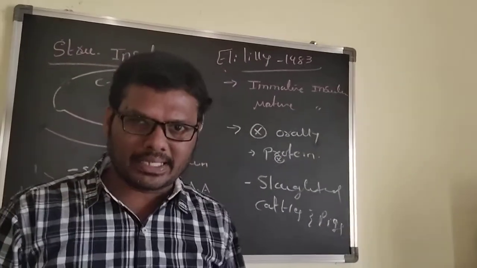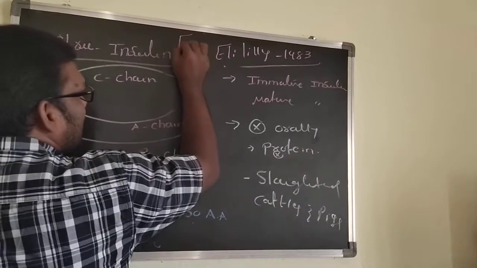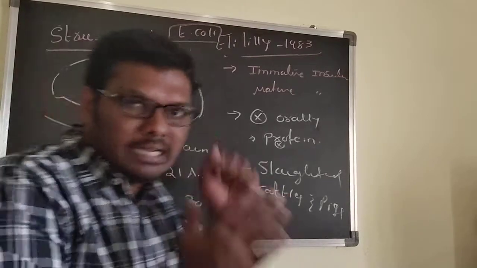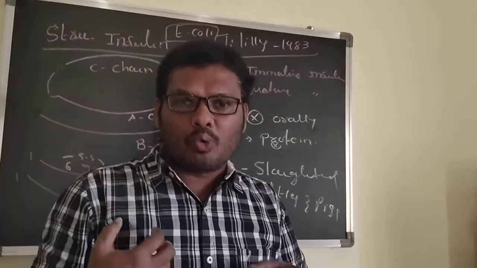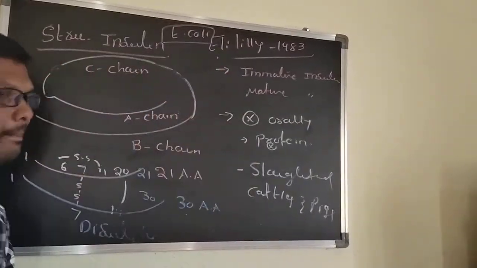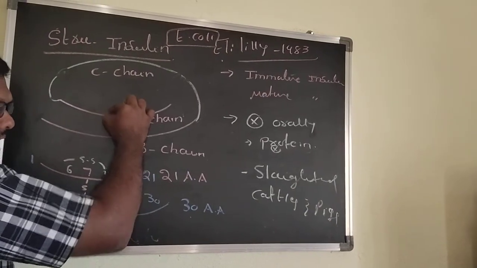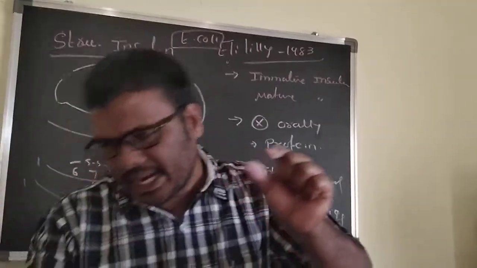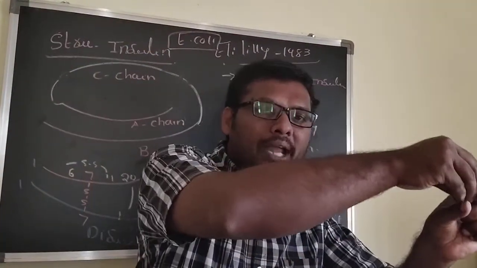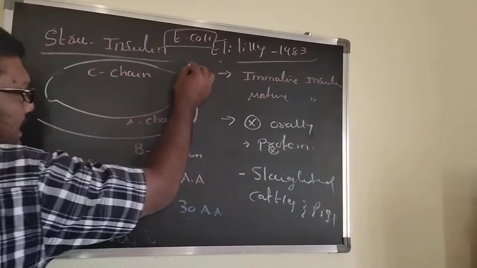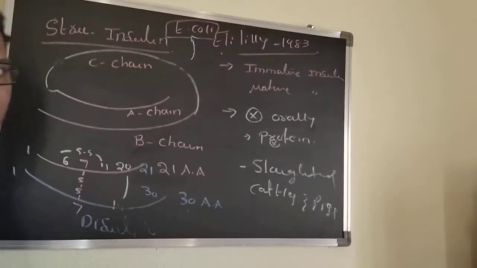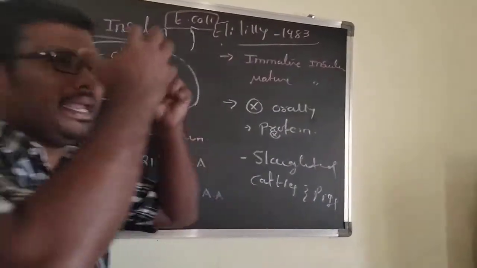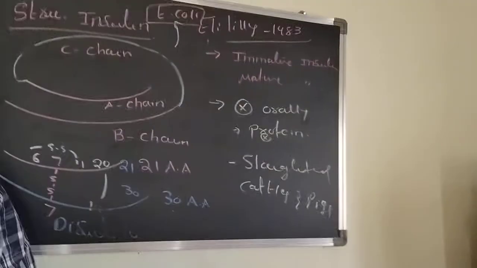How did they prepare it? They took the bacteria E. coli, Escherichia coli, because it has high multiplication capacity. The company took the A chain and B chain and inserted them into the plasmid of E. coli. When inserted into the plasmids of E. coli, many multiplications take place. They form many A chains and many B chains separately.